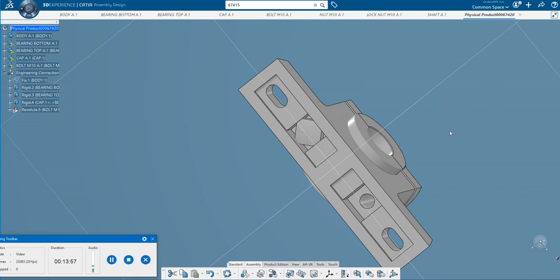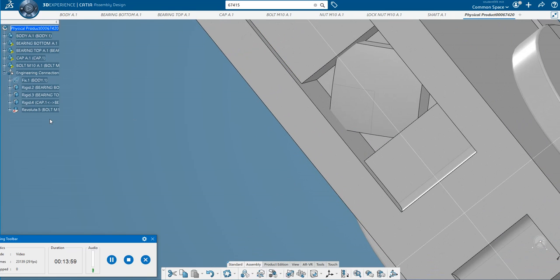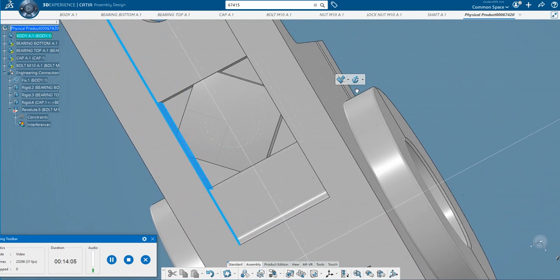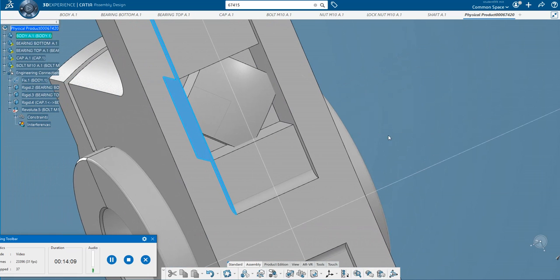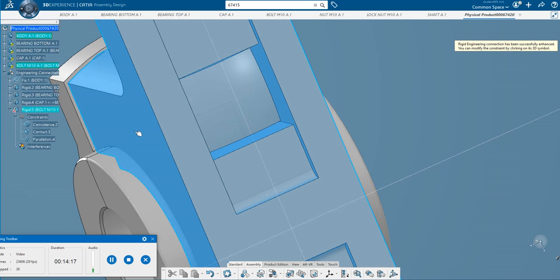So I will go back to the constraint again and select this face and this one, and I will give parallel. Now you can see as soon as I convert that one to parallel, it will become rigid. Next you update.